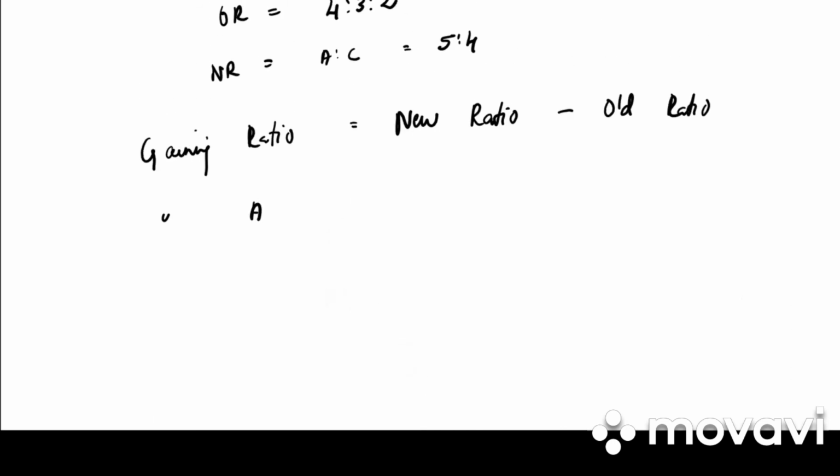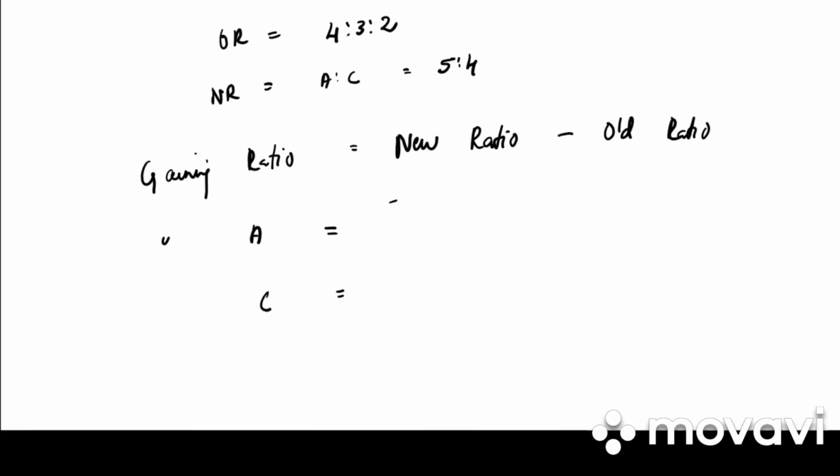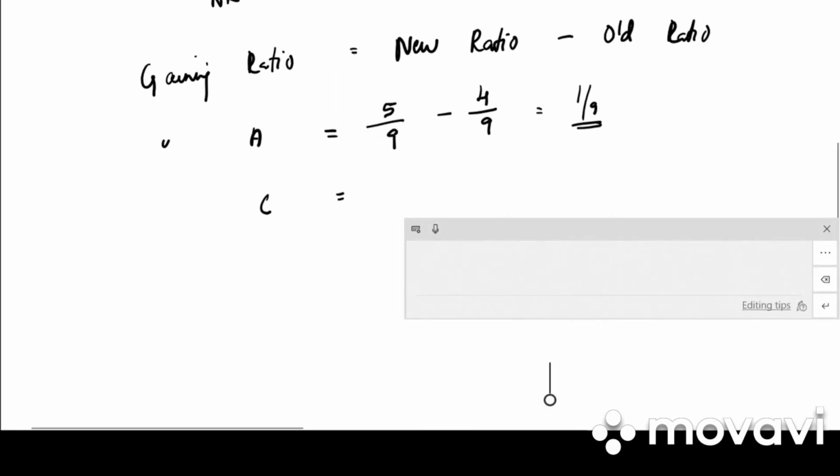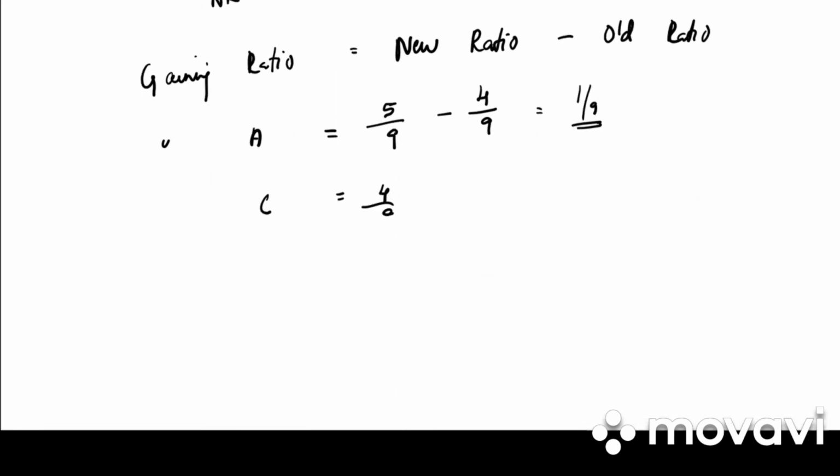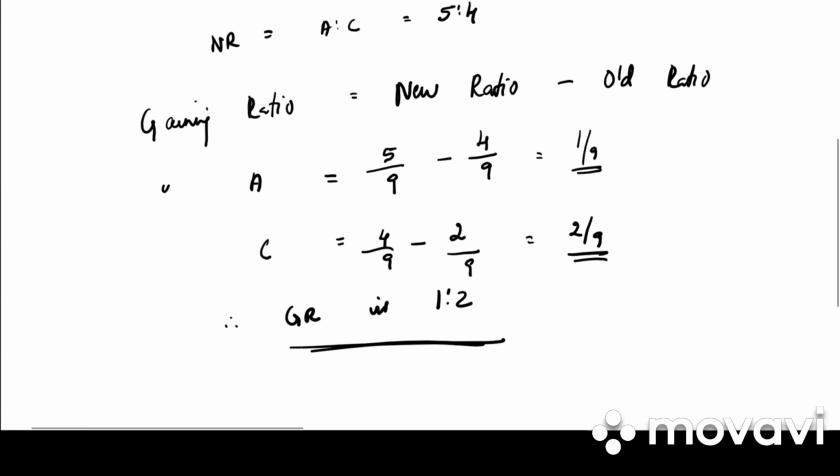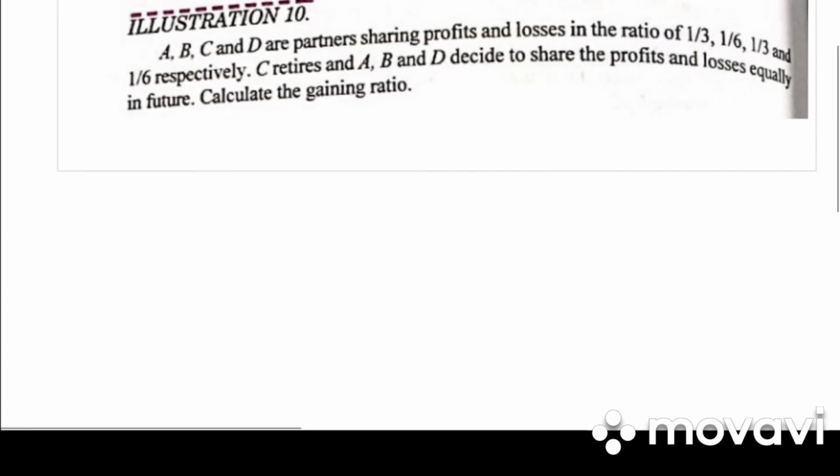A and C, because B retired. What is the new ratio of A? It is 5/9 minus old ratio 4/9. 1/9 is the gaining ratio. What is the old ratio of C? 4/9 minus 2/9. So it is 2/9. Therefore gaining ratio is 1:2. Clear? Very simple. Next, let's go on to illustration 10.